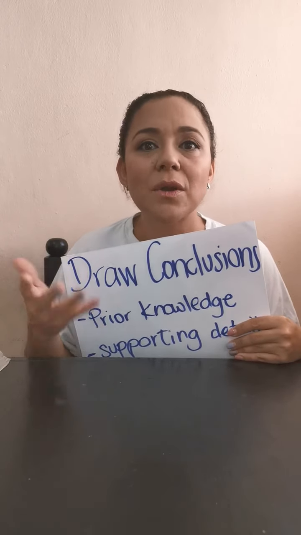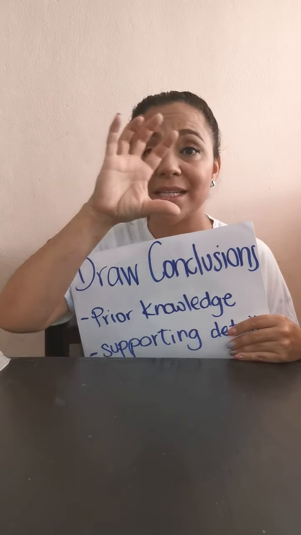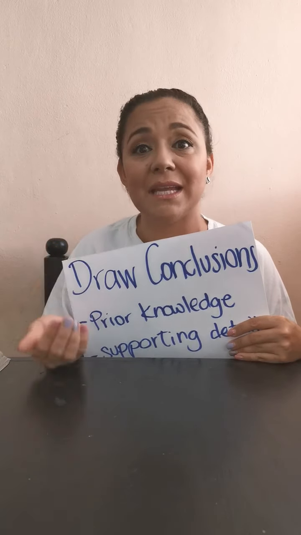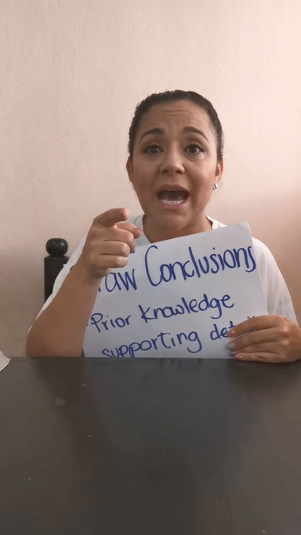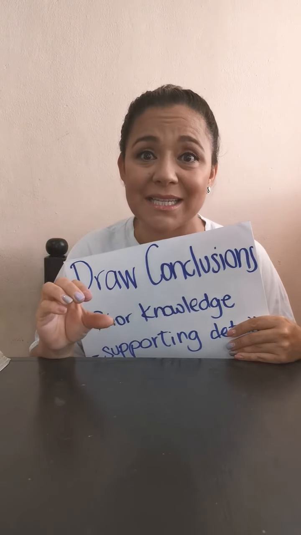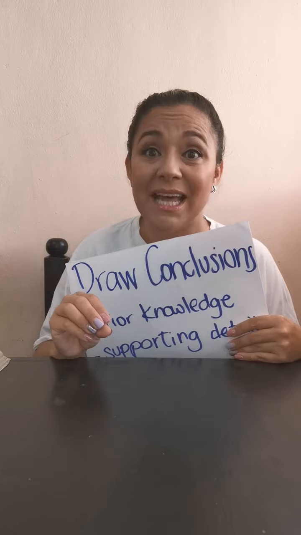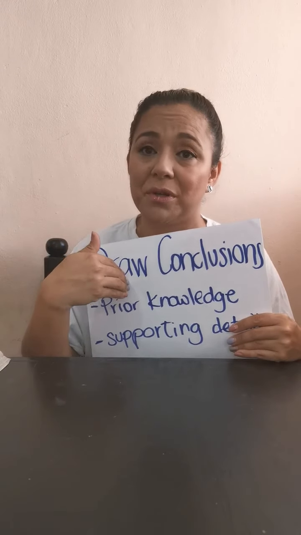So, what is a draw conclusion? It is the statement that you conclude at the end, and you need to find the supporting ideas or the details that help you to support your conclusion.